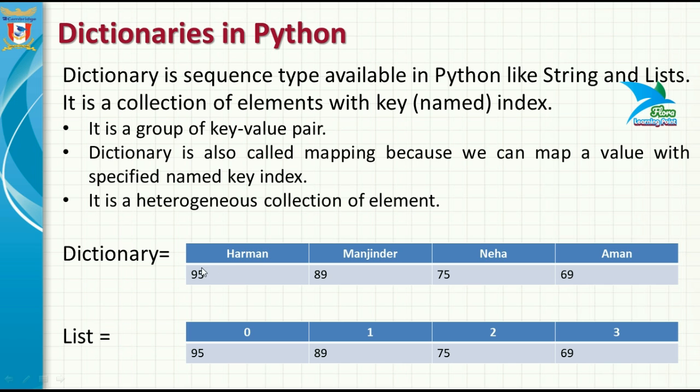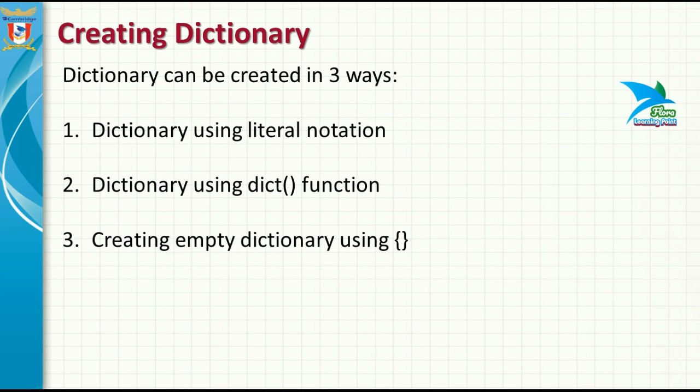The next feature is that it is a heterogeneous collection of elements, and inside the dictionary you will be able to store any type of value. Presently, in this dictionary we have only numeric values as elements, but we can also store any other data type. We can store a mixture of different data types, like 95 here, a string here, a boolean type here, and a floating type here. So we can store any type of data inside a dictionary.